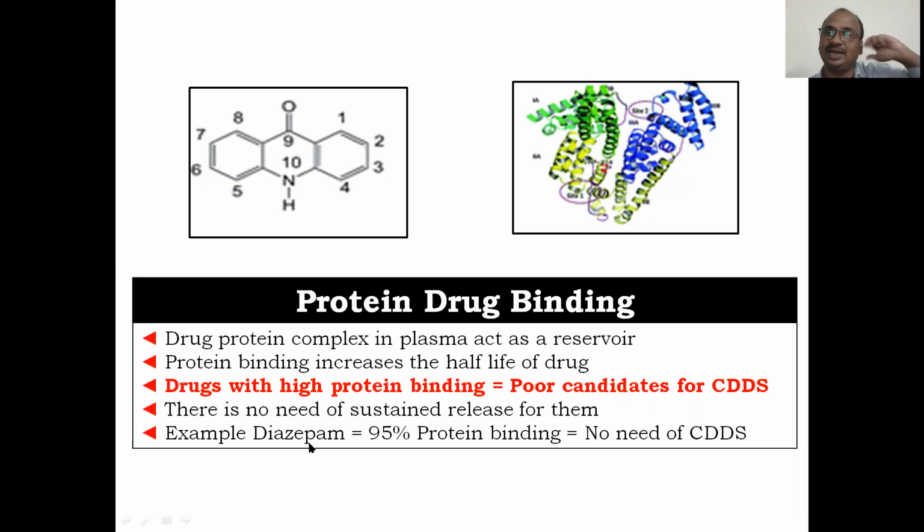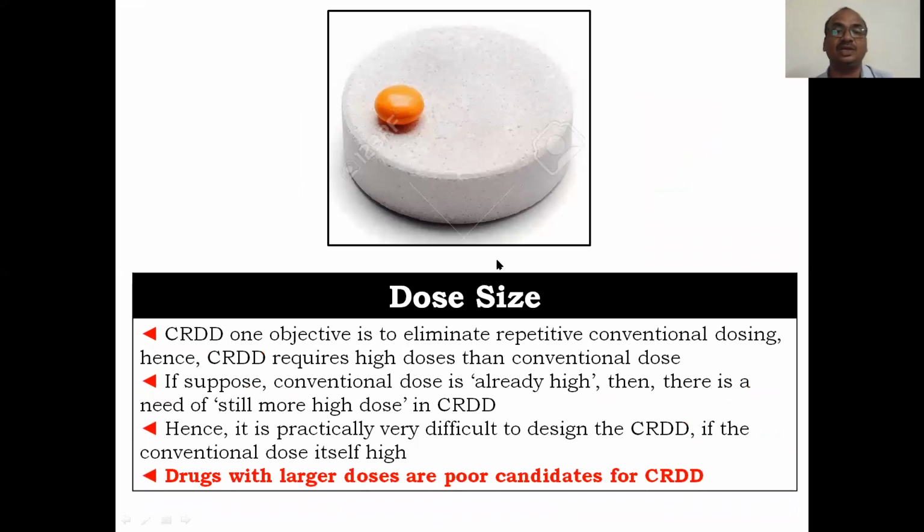An example is diazepam. It has 95% protein binding. So slowly it will release the medication from the protein. Okay, so there is no need of a controlled drug delivery system for this type of drug.